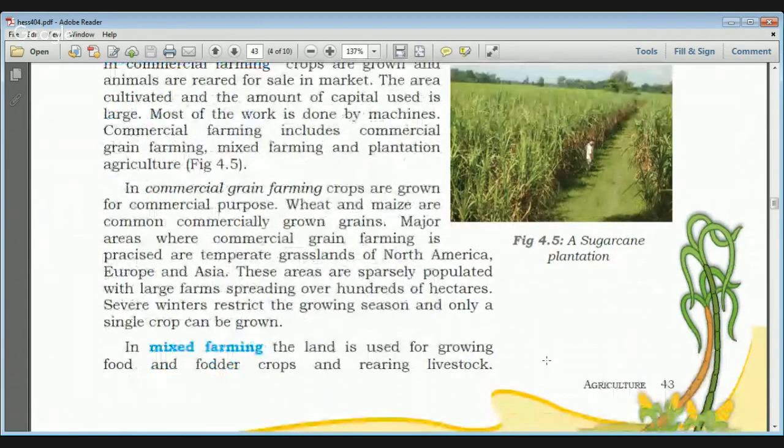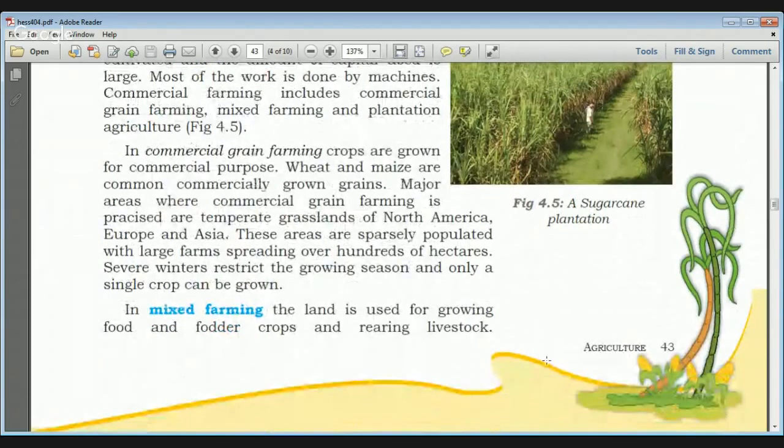If you see commercial grain farming, crops are grown only for commercial purposes. The only purpose is profit building, and some of the commonly cultivated grains are wheat and maize.